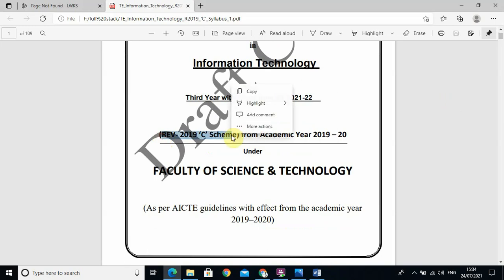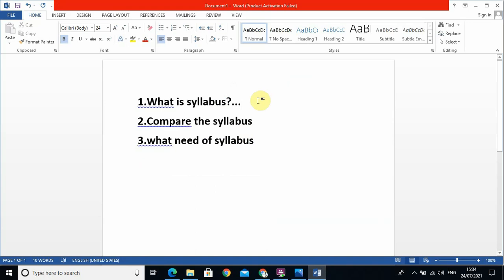So once you go to the syllabus, or once you go to the introduction part, we normally have three questions. The first is what the syllabus is, and we compare that syllabus with the previous one for the same subject, Internet Programming. Then, what is the need of the subject. Those are the three questions I have. I think you have them too, but we will discuss them one by one, okay.